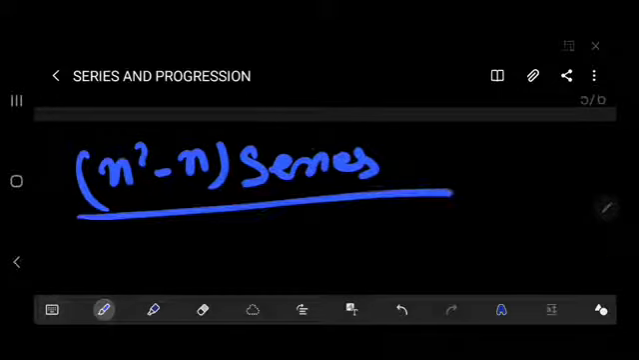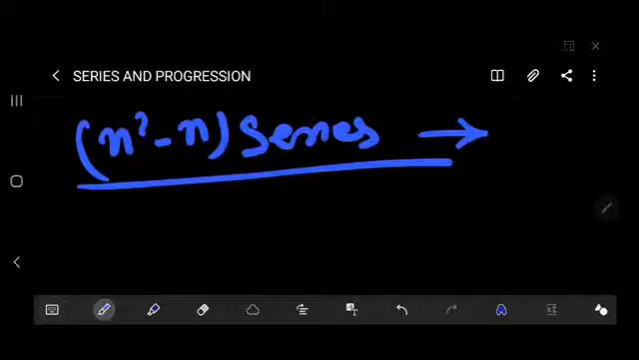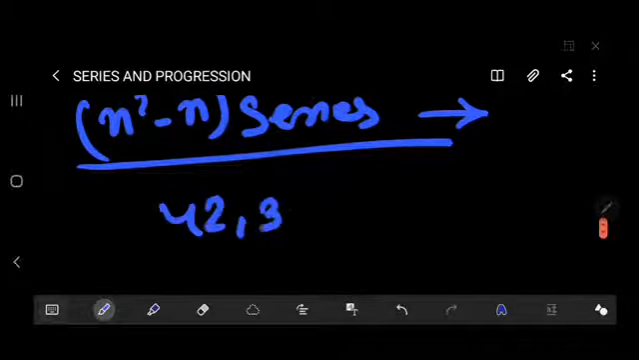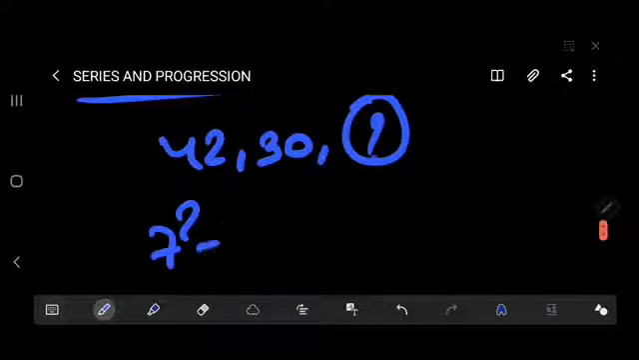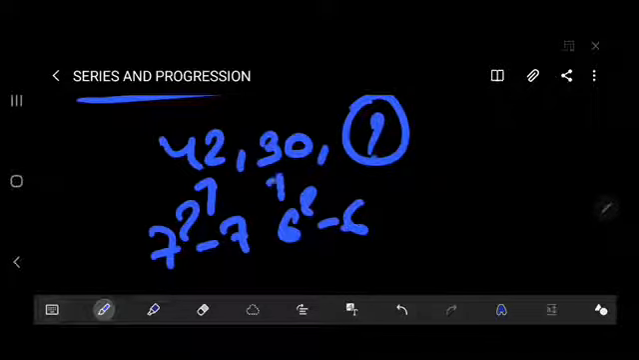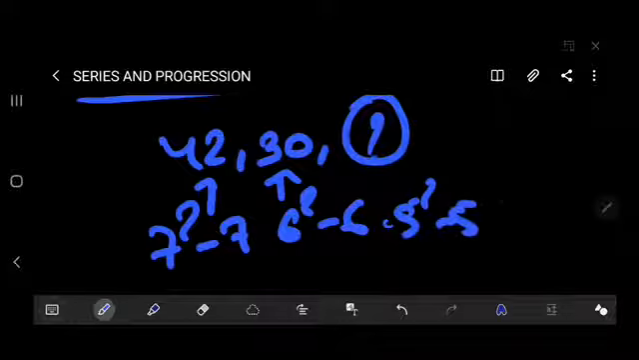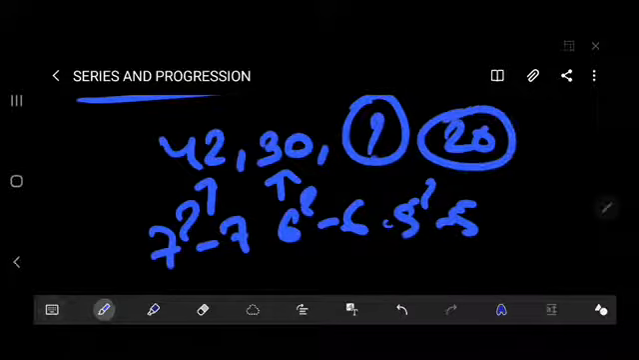So the basic thing is what? While doing the series, you have to open your mind and open your thoughts. So definitely you will solve all the questions from the non-verbal or verbal portion. This is the same thing, n square minus n. Like previously, I just gave you the example: series are 42, 30, thereafter question mark. So what will be the answer? 7 square minus 7 is 42, thereafter 6 square minus 6 is 30, thereafter 5 square minus 5 is 20. So the answer will be 20.